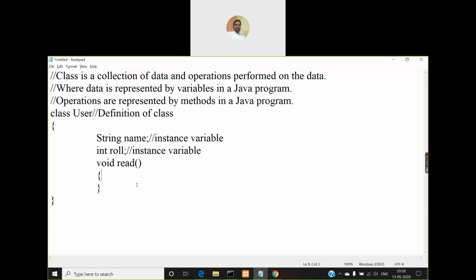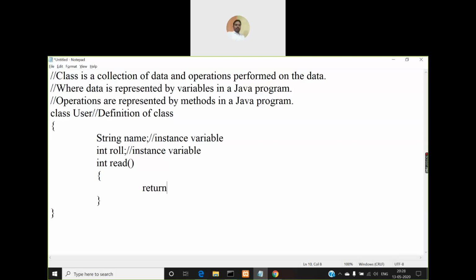Every method, like in C, will have either parameters or a return type or both, or it may not have anything. If a method does not have a return type, then its return type will be mentioned as void. If it does not receive any parameters, then its parenthesis will be empty. In case it is returning a value, then instead of void, it must have some int, float, string like that, right?